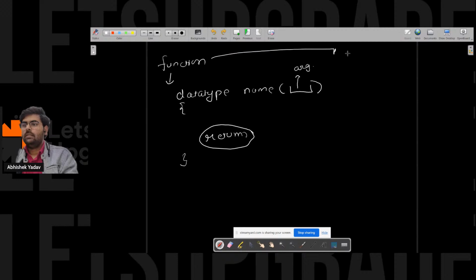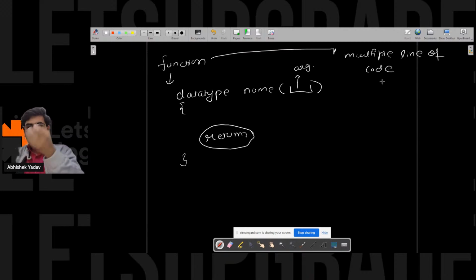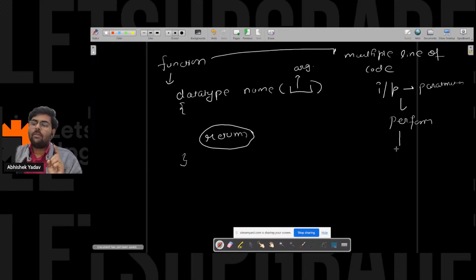A function is multiple lines of code that will take some input as a parameter, perform an operation on that input, and after performing the operation, it will return the output.